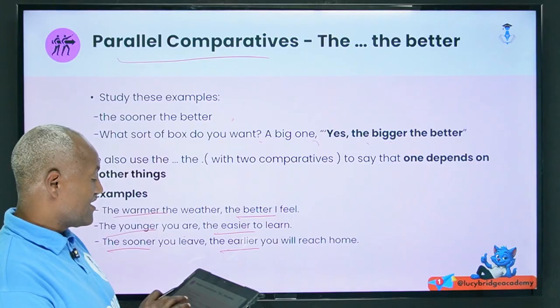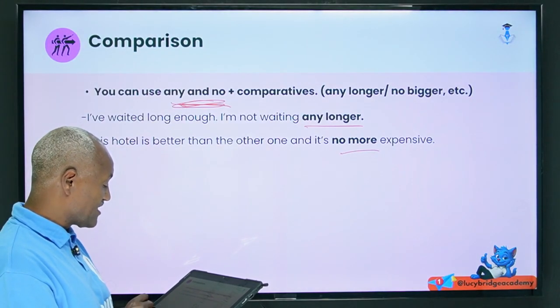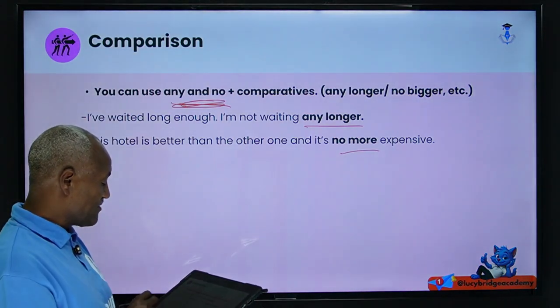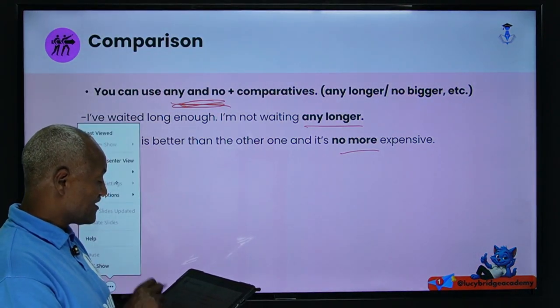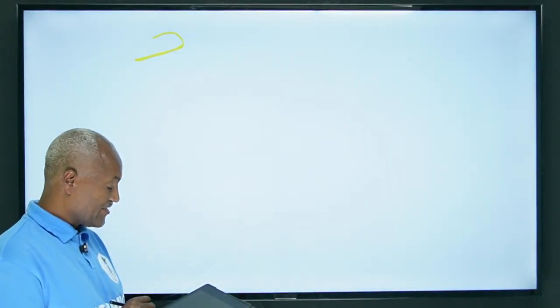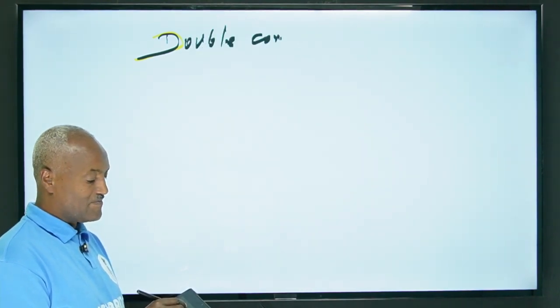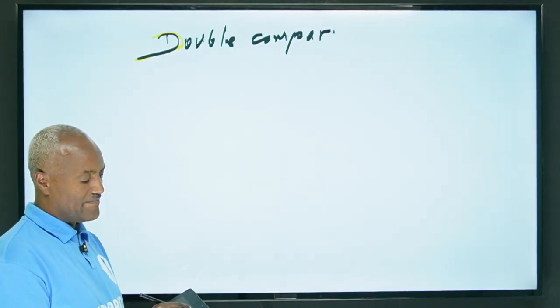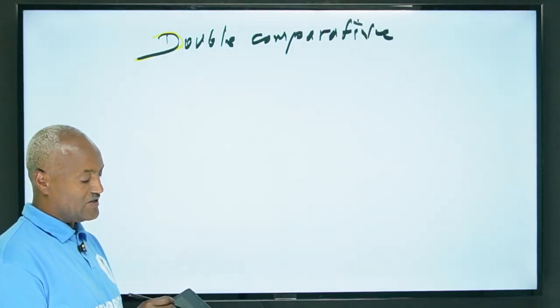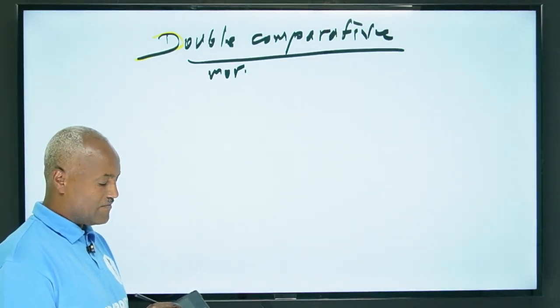Here is what we call the double comparative, and let me tell you something about it, because that is again very important for you. The other point is the double comparative, which is more and more. Have you seen? More and more.